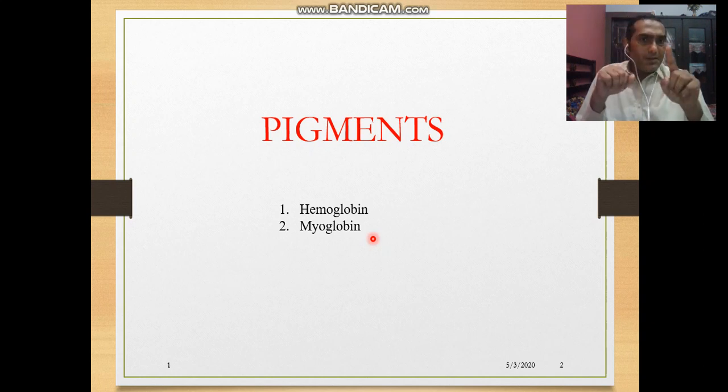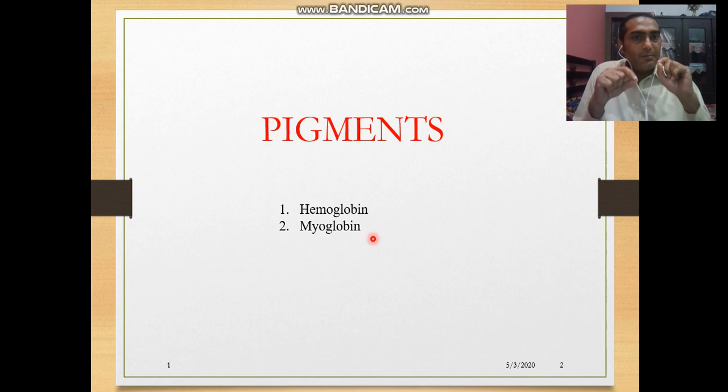So hemoglobin gives red color to the blood. When carbon dioxide is added to hemoglobin, that's known as carbaminohemoglobin. When oxygen is added, that's known as oxyhemoglobin. So carbon dioxide and oxygen can both be transported with the help of hemoglobin.